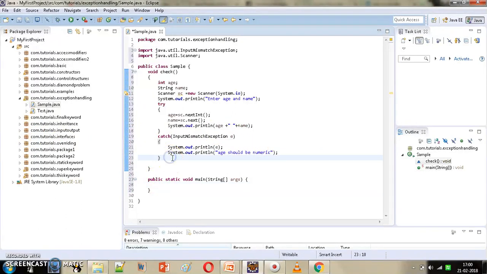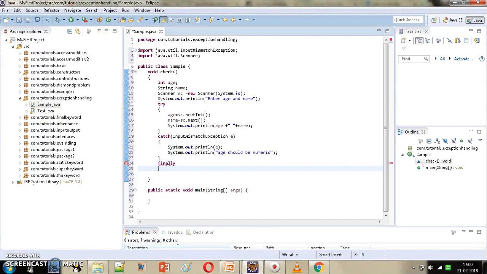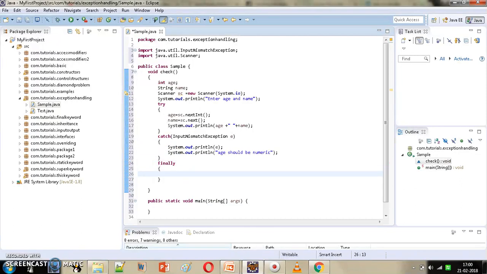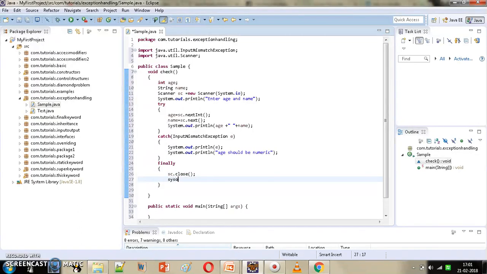Now we will add the finally block after the catch block. Here we will put the code which will be executed always, whether the exception occurs or does not occur in our program. Basically, finally block is used to perform cleanup tasks like closing the database connection or closing the file. In our case, we are going to close scanner over here. So we will give sc.close, and we can give a message also, finally executed.